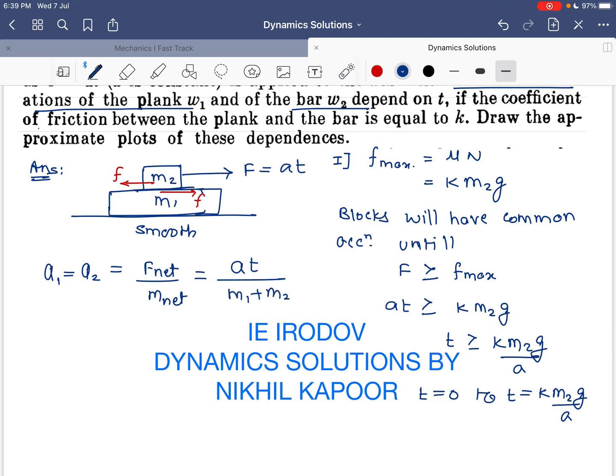This is very clear. Okay, so this is the acceleration between the time interval t = 0 to t = k m2g upon A. That is the acceleration. So this is the first part of this question. Now in the second part,